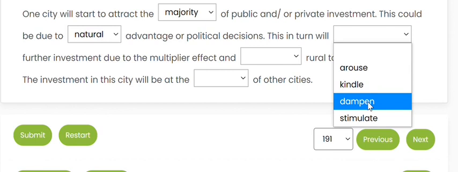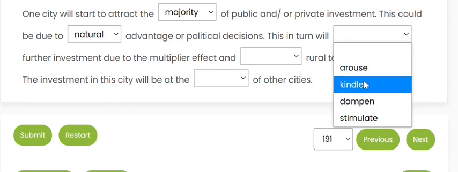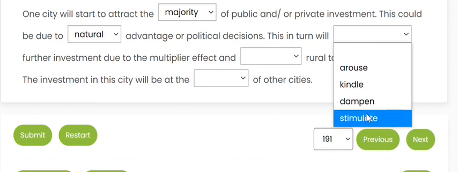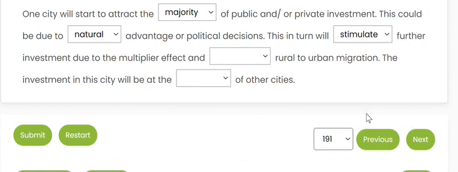What do we mean by kindle? Kindle also means arouse only. So it's more used with feelings, not with investment or things like that. So it's more like a feeling of joy or feeling of sorrow. So that's kindling. And so what are we left with? Stimulate. Stimulate is used, it means will encourage. So this in turn, because all the things are positive, it will encourage further development due to the multiplier effect and dash rural to urban migration.